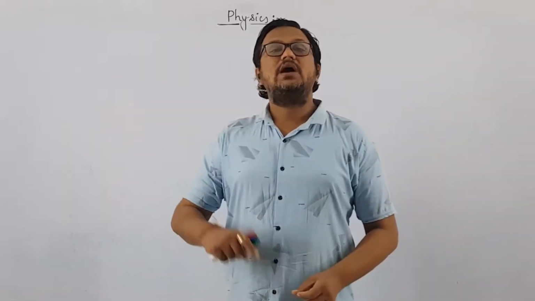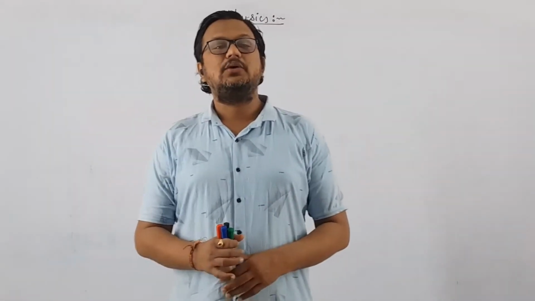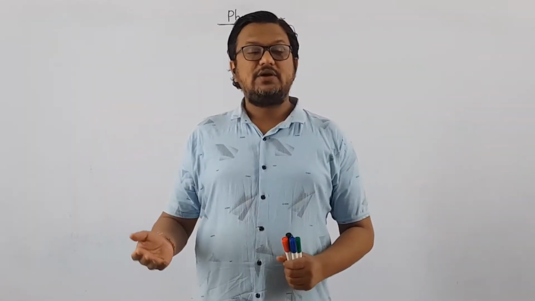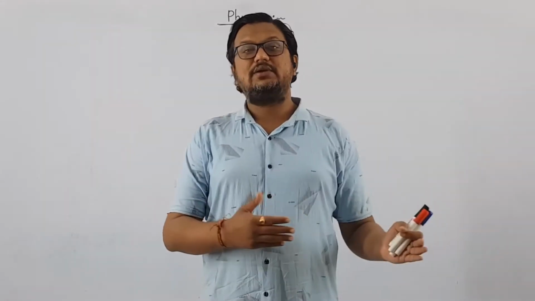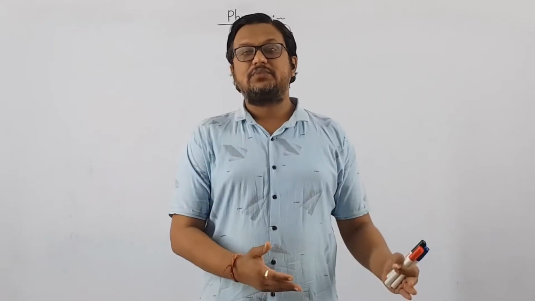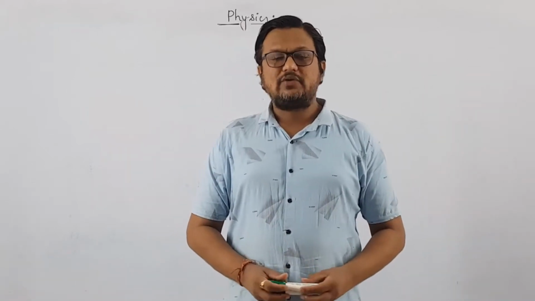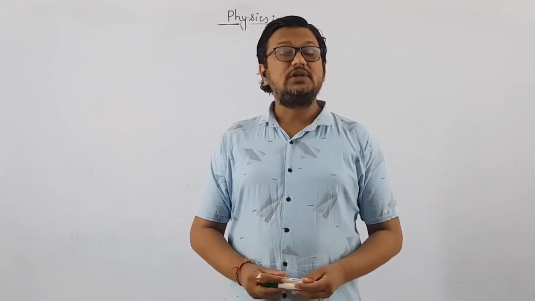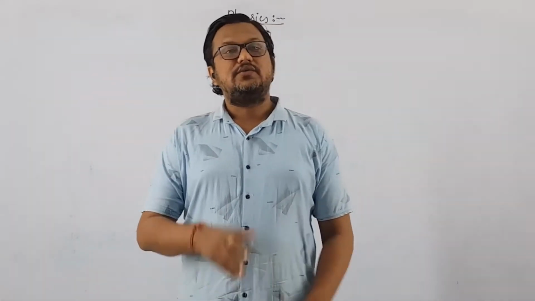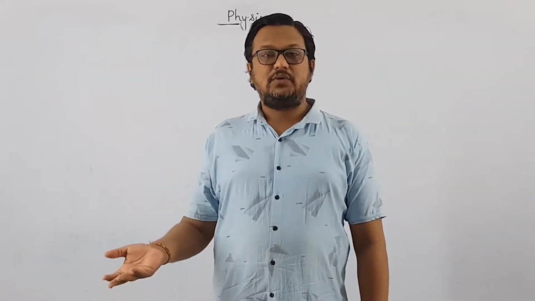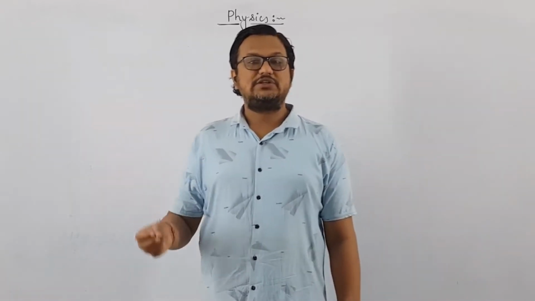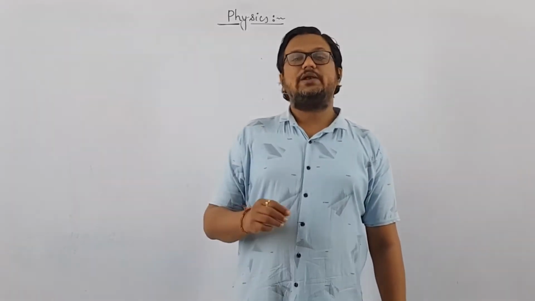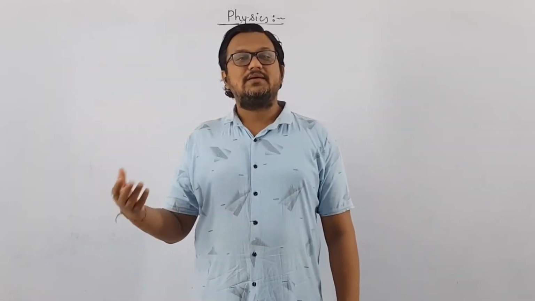If you remember, in the last video lecture we discussed what an error is. We discussed precise value and accurate value, the difference between precision and accuracy, and least count error. So what is an error? The difference between the measured value and the true value. The difference between the measured value of a physical quantity and its true value is known as error.